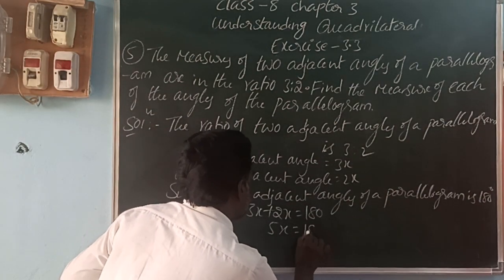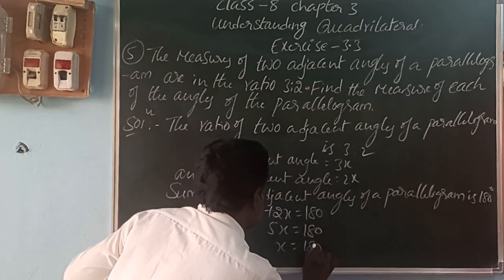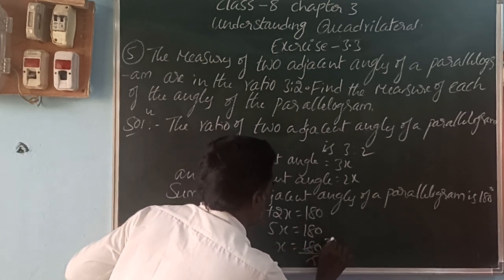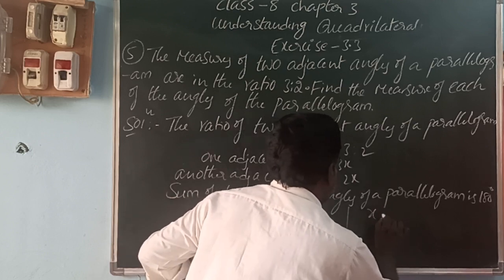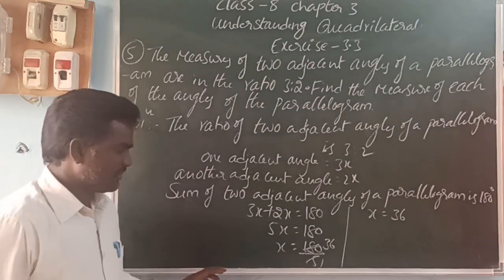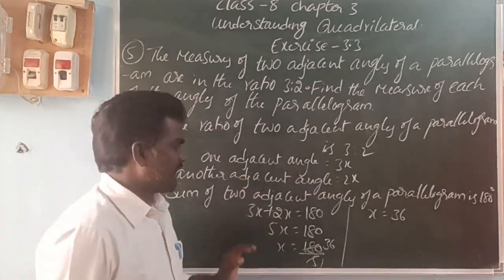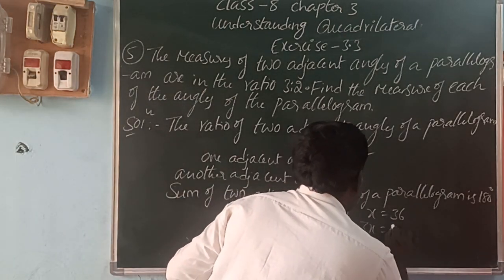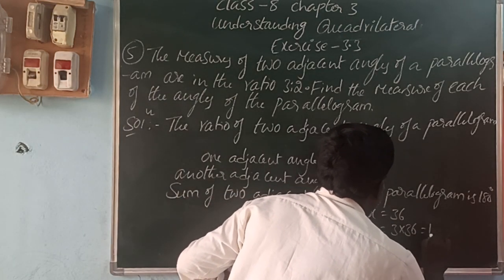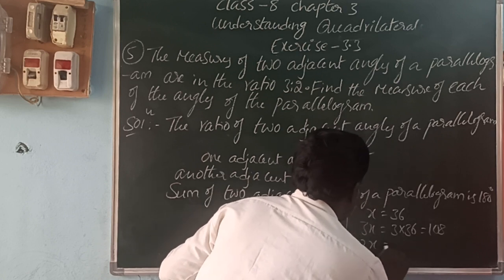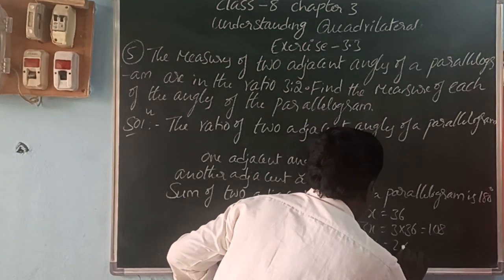So 5x is equal to 180, x is equal to 180 by 5, which is 36. So one adjacent angle is 3x, that is 3 into 36 is equal to 108. Another adjacent angle is 2x, 2 into 36 is 72.